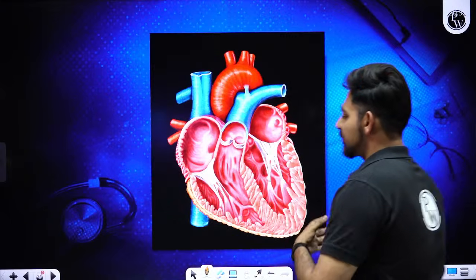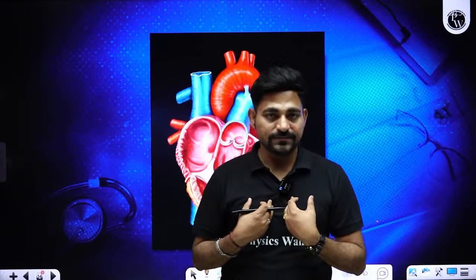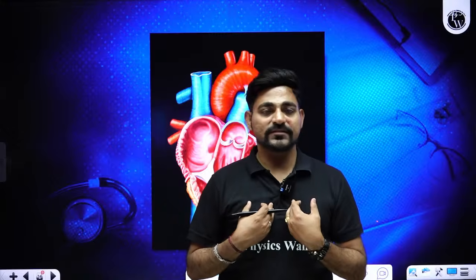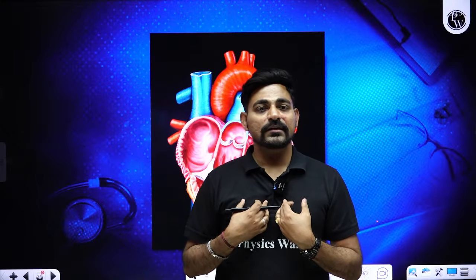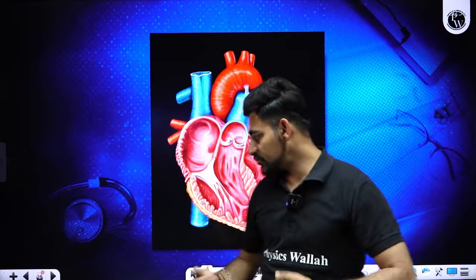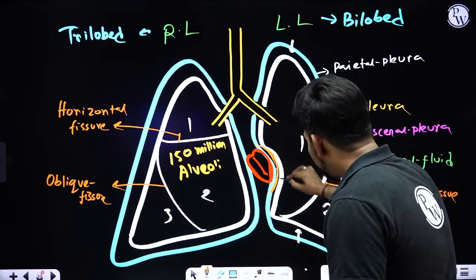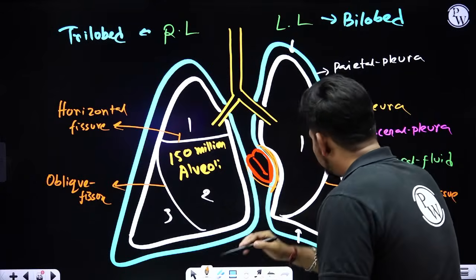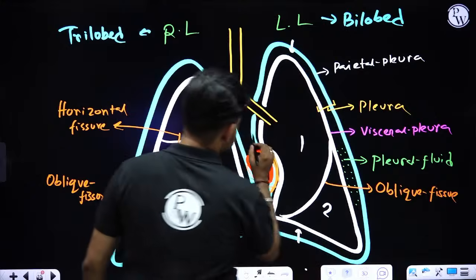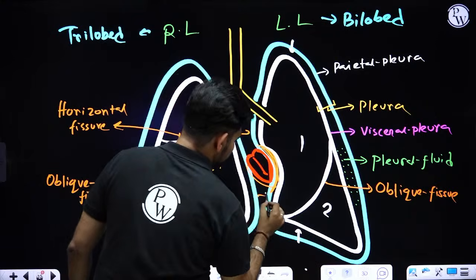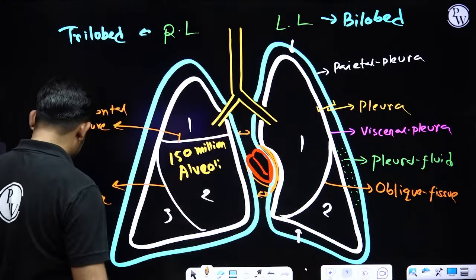Our heart is present in between the lungs, and that location is called the mediastinum. Into the cardiac notch of our left lung, the apex of the heart is embedded, and the zone between the lungs is called the mediastinum.